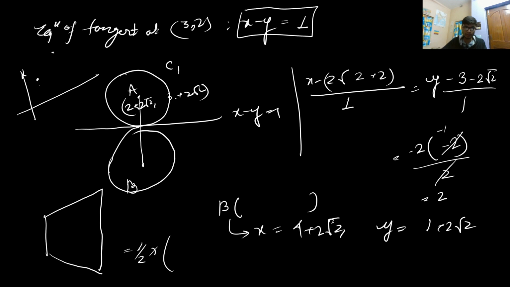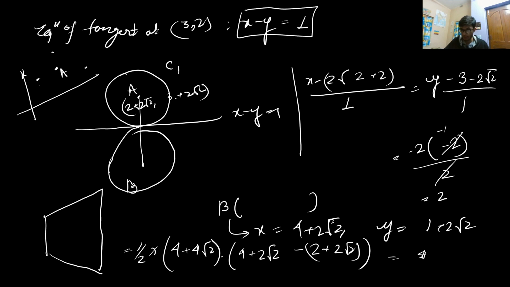Let us assume the point A is over here, and similarly the point B is 4 plus 2 root 2, which is greater than 6, so it will be over here, and 1 plus 2 root 2 is greater than 3, so something over here. If you are not able to visualize it, you can directly draw it. From here, the sum of the parallel sides is 4 plus 4 root 2, and the distance between the parallel sides will be 4 plus 2 root 2 minus (2 plus 2 root 2). This will fetch you the result, that is 4 into (1 plus root 2) square units. That is the area of the trapezium.